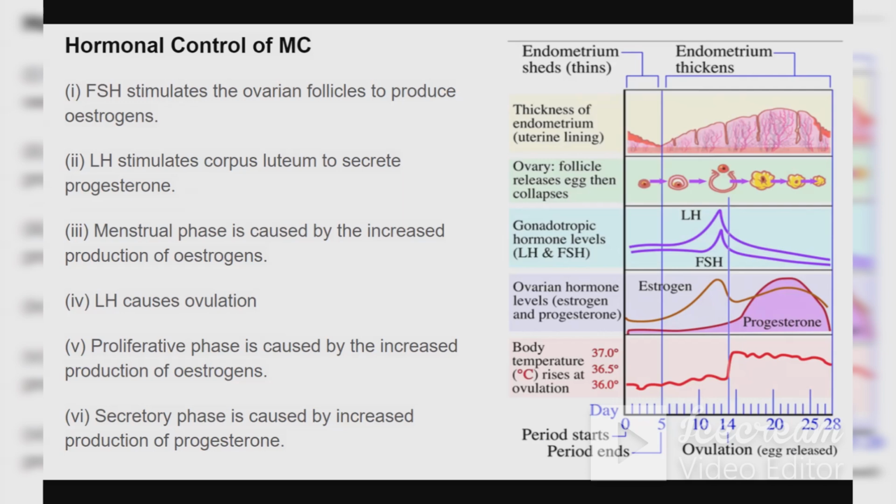If I talk about gonadotrophin hormones, what are the two gonadotrophin hormones? Luteinizing hormone and follicle stimulating hormone. They are minimal, decreased during the menstrual phase, and after that, when it enters the follicular phase, it will slowly increase, and at the time of ovulation, it is at the highest peak, and then after that, it will start reducing.